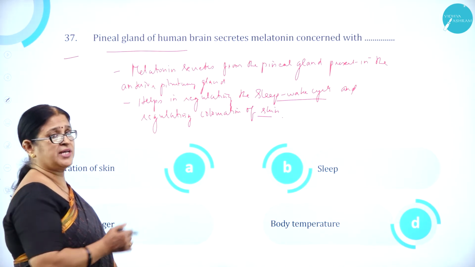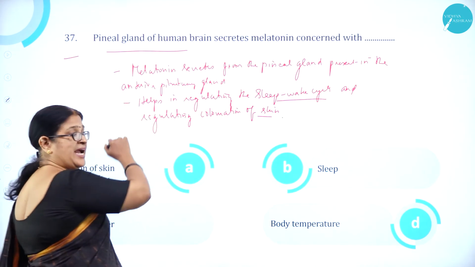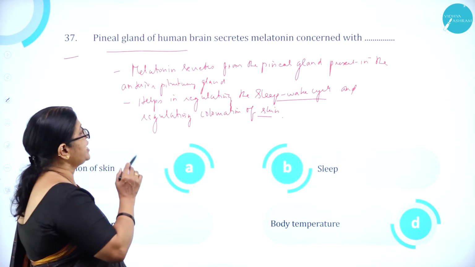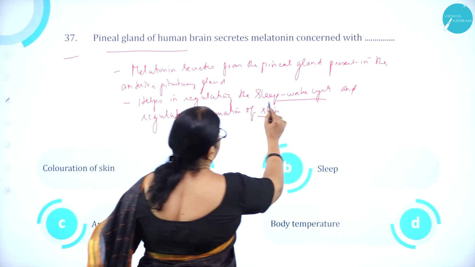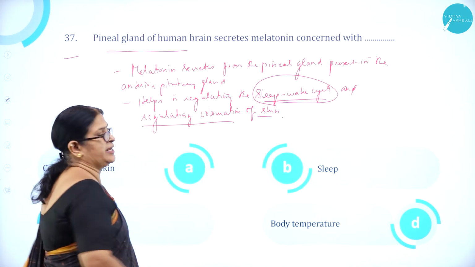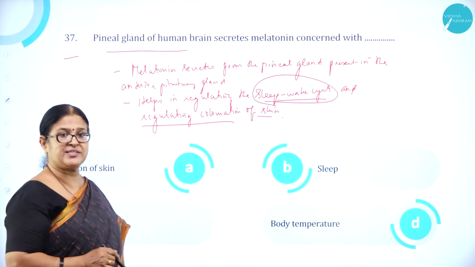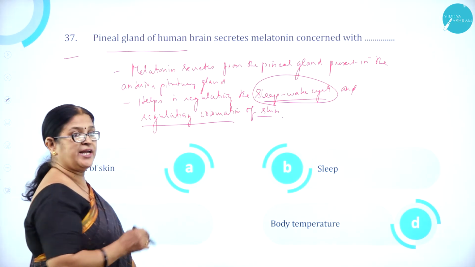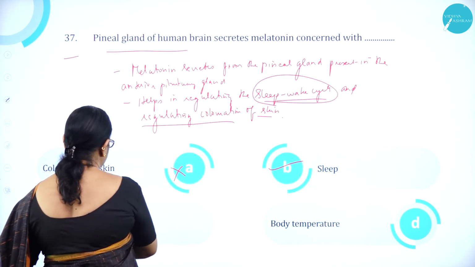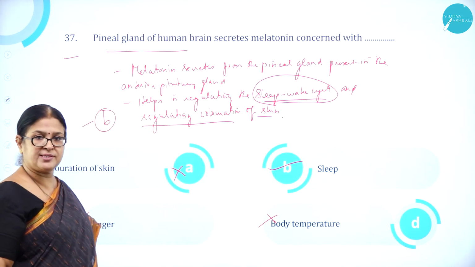So melatonin is the hormone produced by the pineal gland, present near the anterior pituitary gland, and this hormone helps in regulating the sleep-wake cycle. First, sleep, and then also the coloration of skin. So coloration of skin is also correct, but first is the sleep-wake cycle. It is very much involved in regulating the sleep-wake cycle. So option A is wrong, option B, sleep, is correct, option C, anger, is wrong, option D, body temperature, is wrong. So option B is correct.